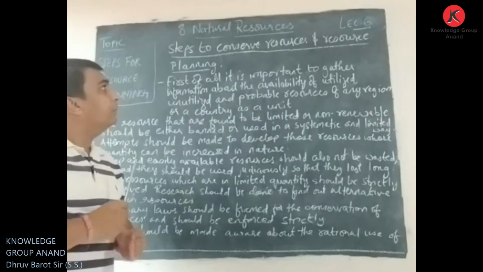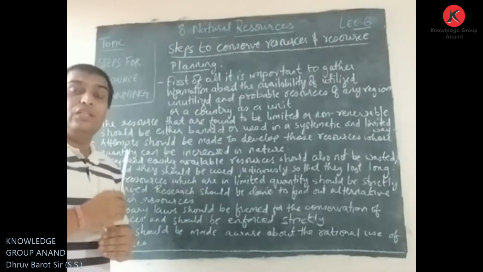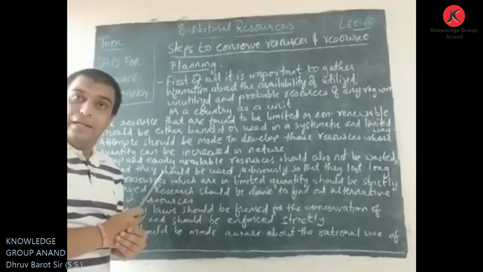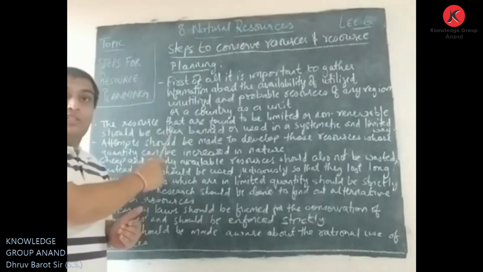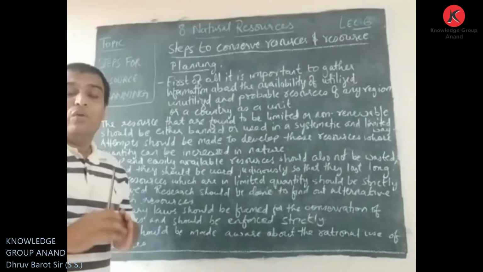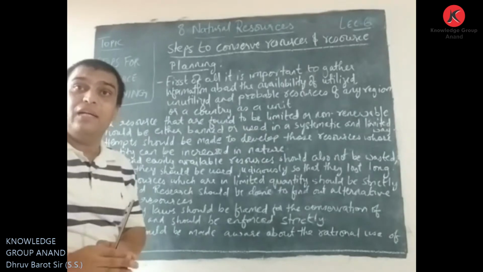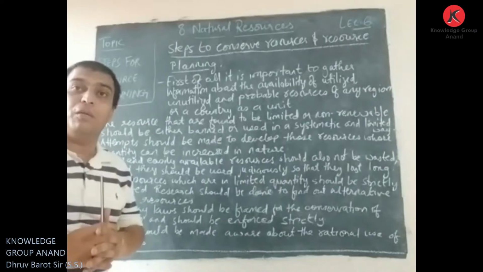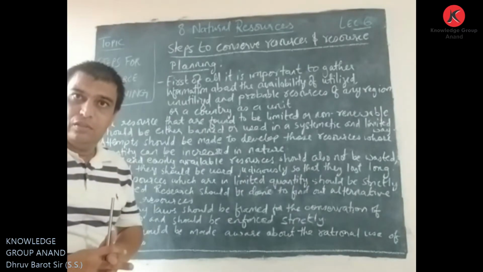Here we are understanding this resource planning. First of all, we need to gather information. The simple thing is that if we want to make a plan about anything, first of all we should have information about that particular thing.